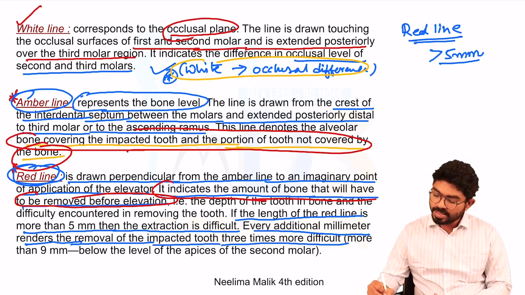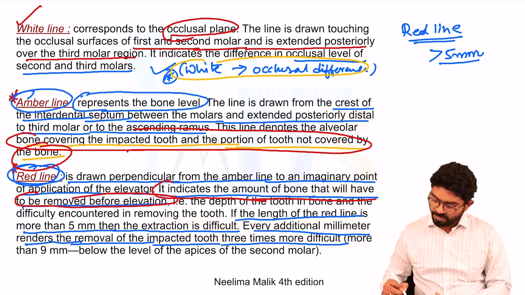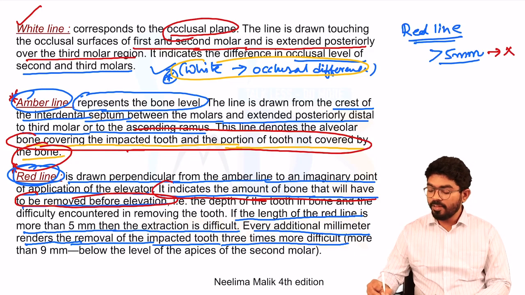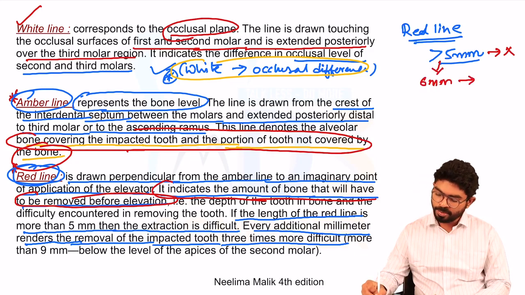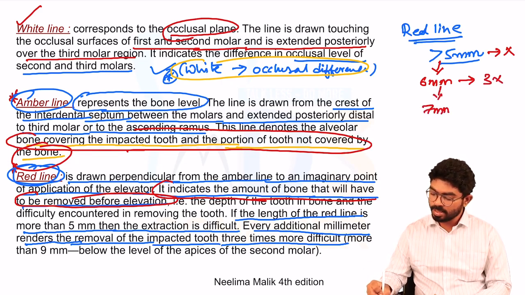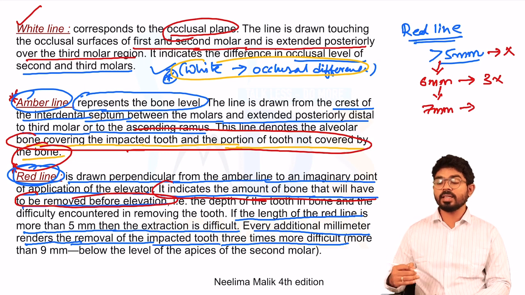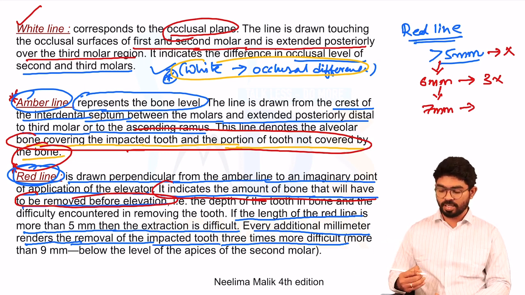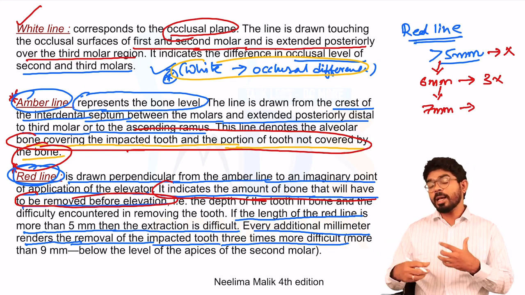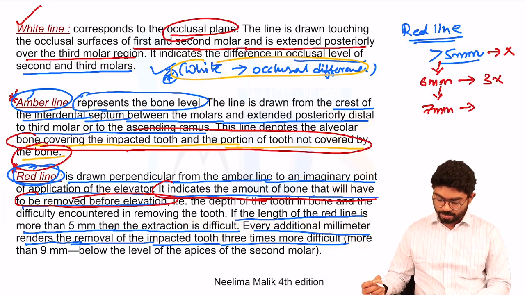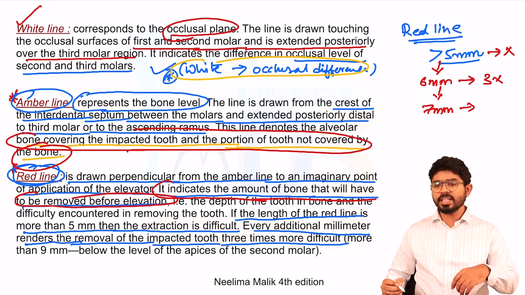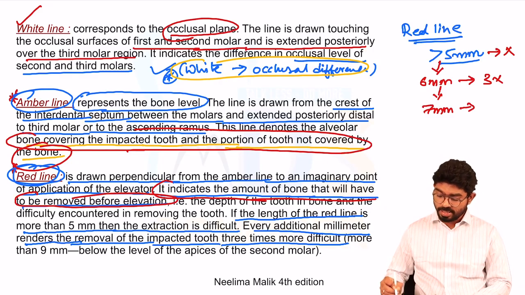Whenever the difficulty index for 5 millimeters is X, if it is increased by 1 millimeter, that is 6 millimeters, it is going to be 3x. If it is increased by 7 millimeters, the difficulty is going to be 3 times more difficult. So it's going to be 3 times more difficult every time there is an increase of 1 millimeter.